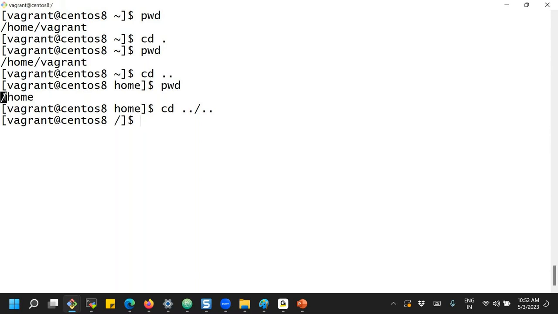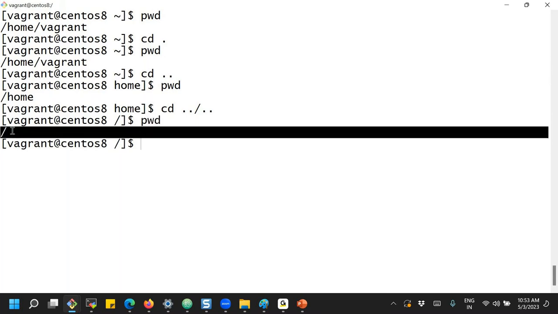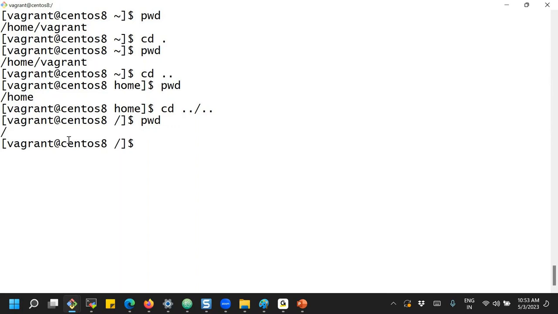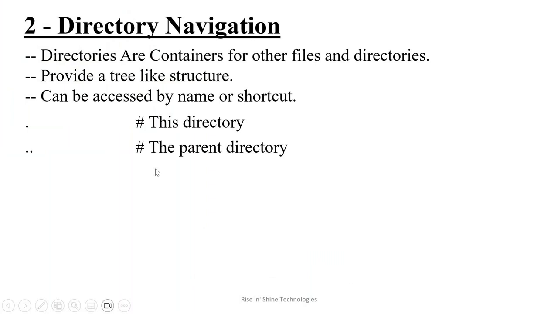So the top level directory we can move into is root itself, which is why the current directory stays root. Are you clear about dot and dot dot? Dot is the current directory, that means this directory, pwd, and the parent directory is dot dot.